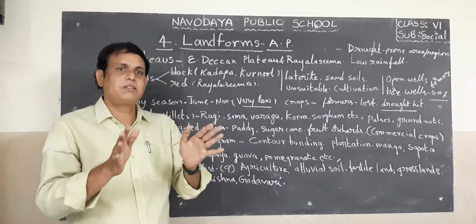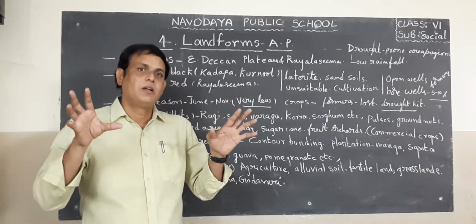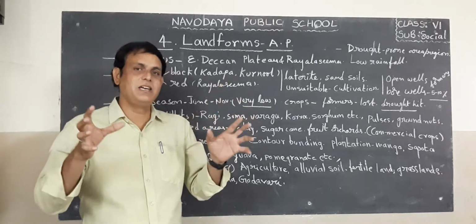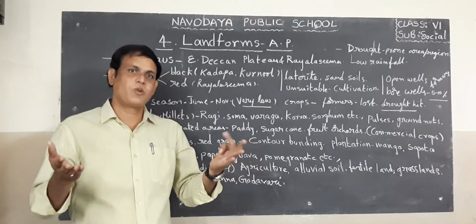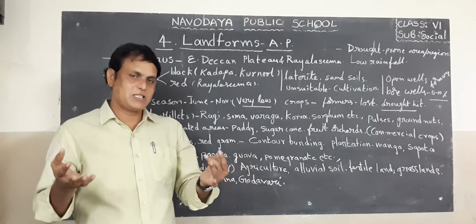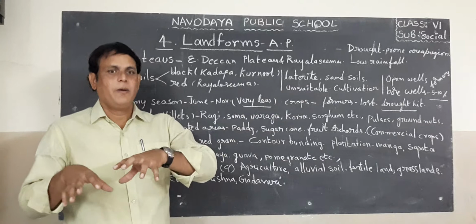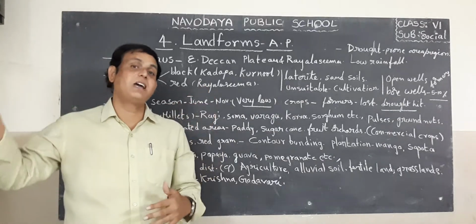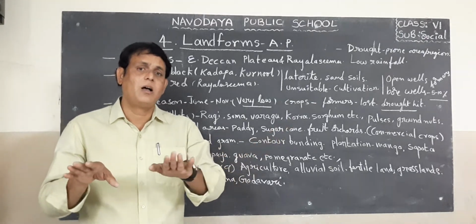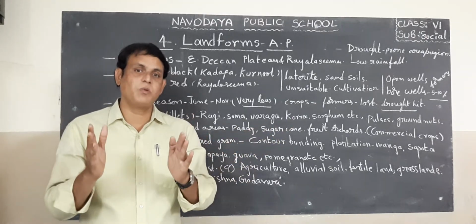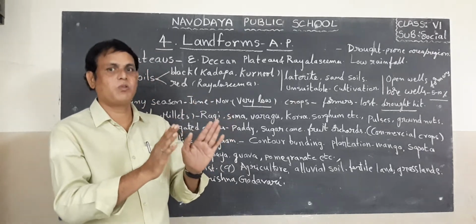So a plain is a flat, smooth area, and it is also fertile land. That is why in plains areas the population is very high. For example, East Godavari, West Godavari, Krishna, Guntur, Prakasam. These areas have a heavy population compared with the Rayalaseema districts. Why? Because these places are very suitable for agriculture.